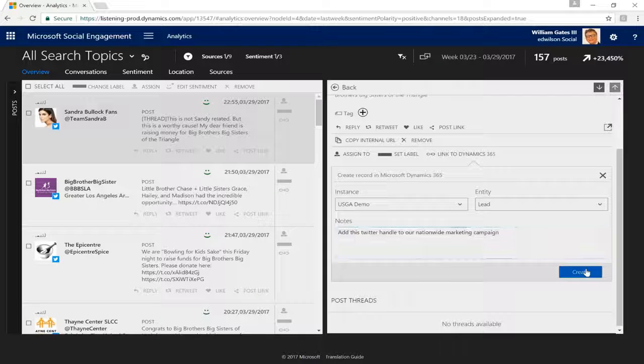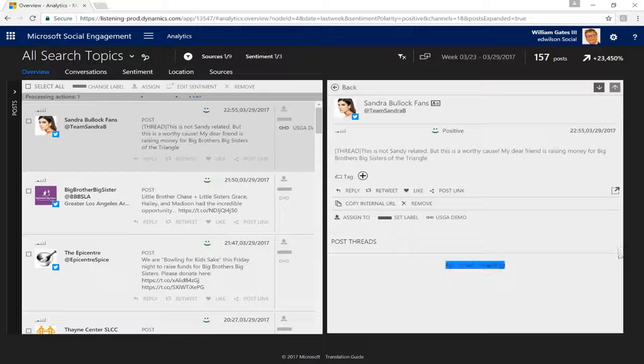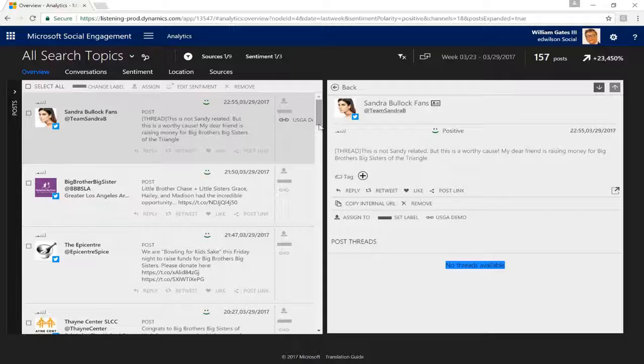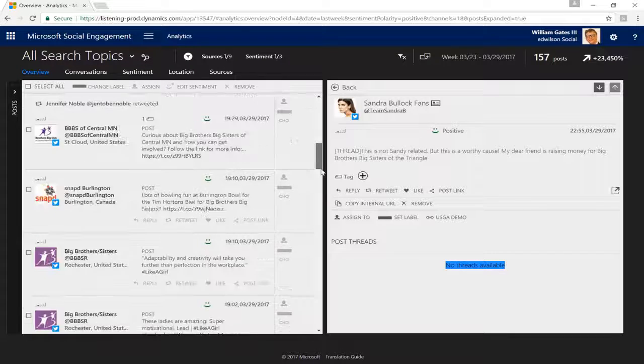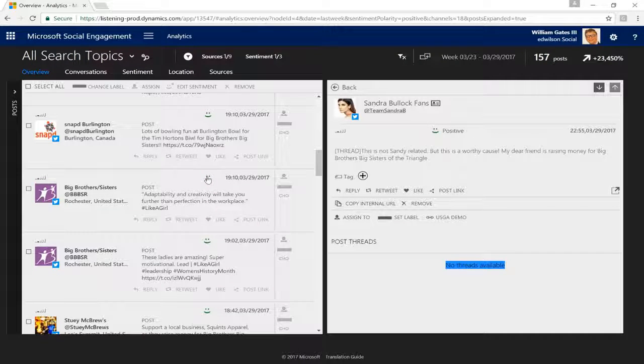And just that simple, I've been able to not only reply or retweet this directly from the platform, but I've also taken action on this and created a lead which will automatically filter into a marketing list. So that's extremely powerful functionality to have right at your fingertips.